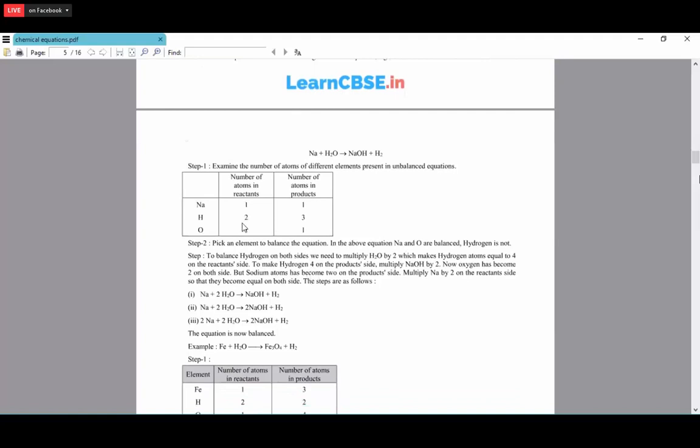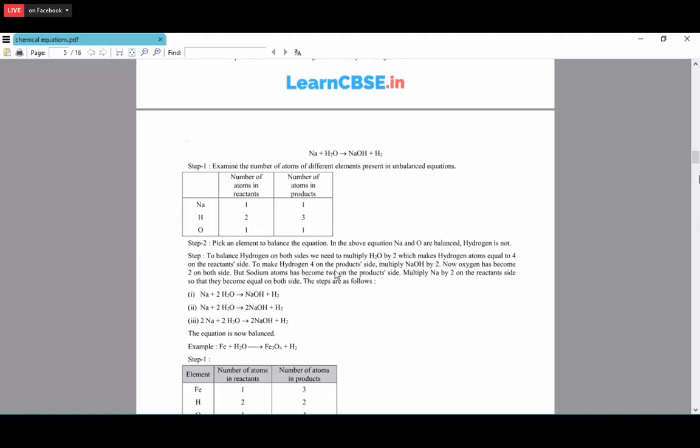Okay. So now pick an element to balance the equation. Sodium and oxygen are balanced, hydrogen is not. To balance the hydrogen on both sides, we multiply the H2O by 2, which makes the hydrogen atoms equal to 4 on the reactant side.